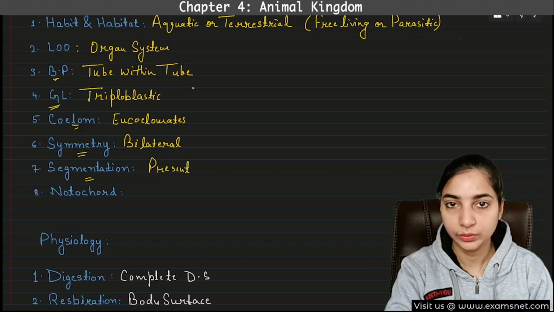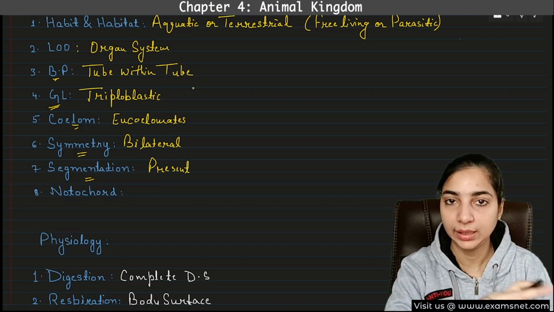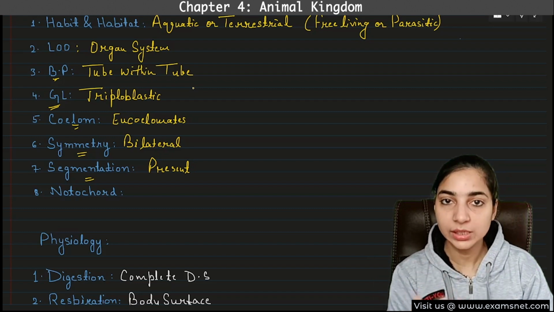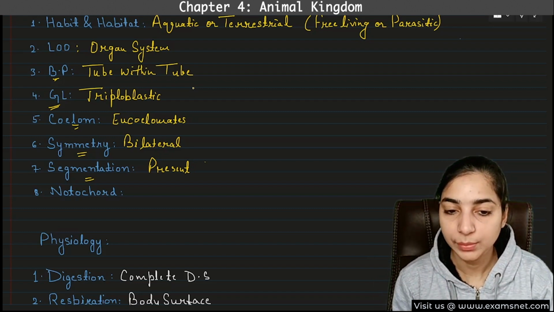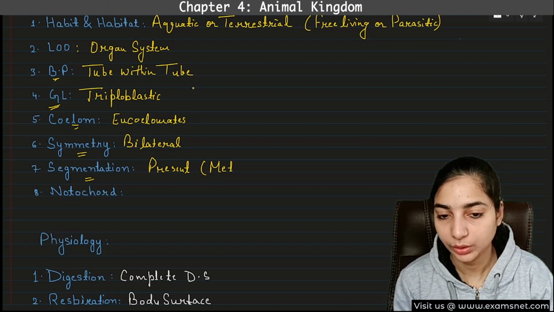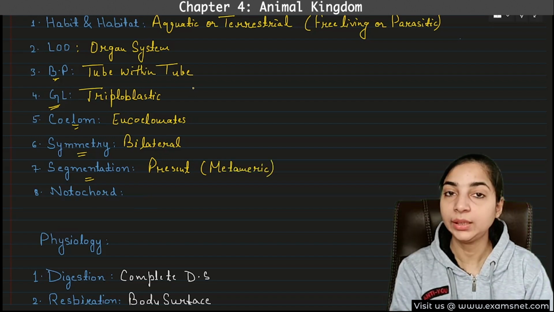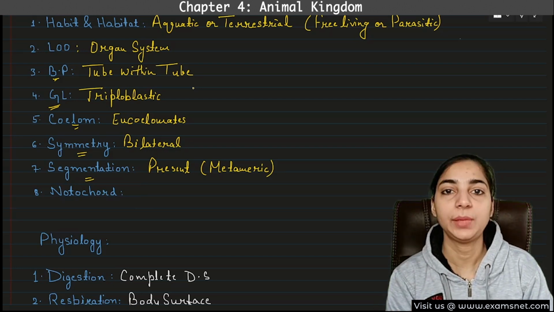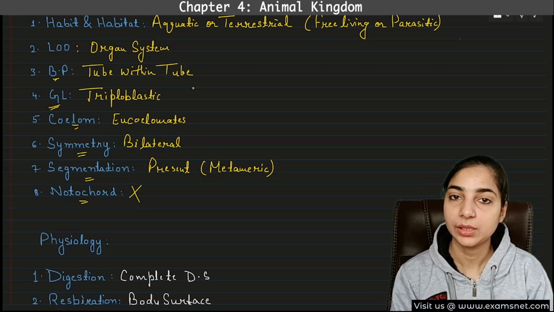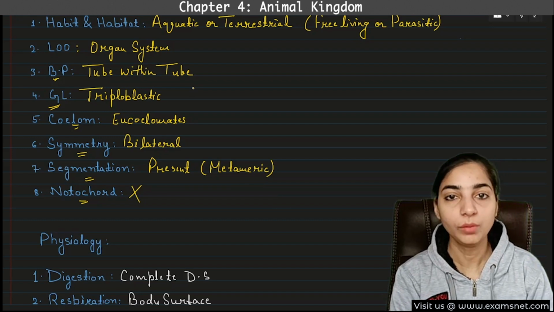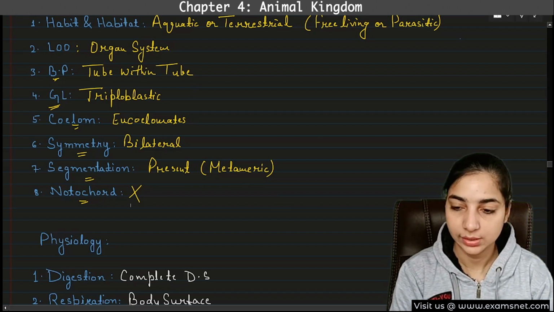I've shown you the pictures, right? There you saw that there were rings all over the body which were dividing the body into various segments. So there is metameric segmentation here. Other than this, Arthropoda also has metameric segmentation. Then what about notochord? Definitely absent, because notochord is the characteristic feature of chordates, not non-chordates.